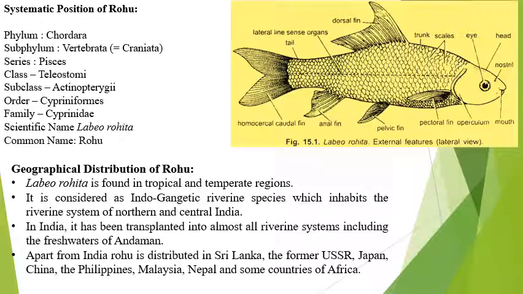Systematic position of Labeo rohita. Phylum Chordata, subphylum Vertebrata or Craniata, series Pisces, class Teleostomi, subclass Actinopterygii, order Cypriniformes, family Cyprinidae, specific scientific name Labeo rohita, and common name is the rohu.